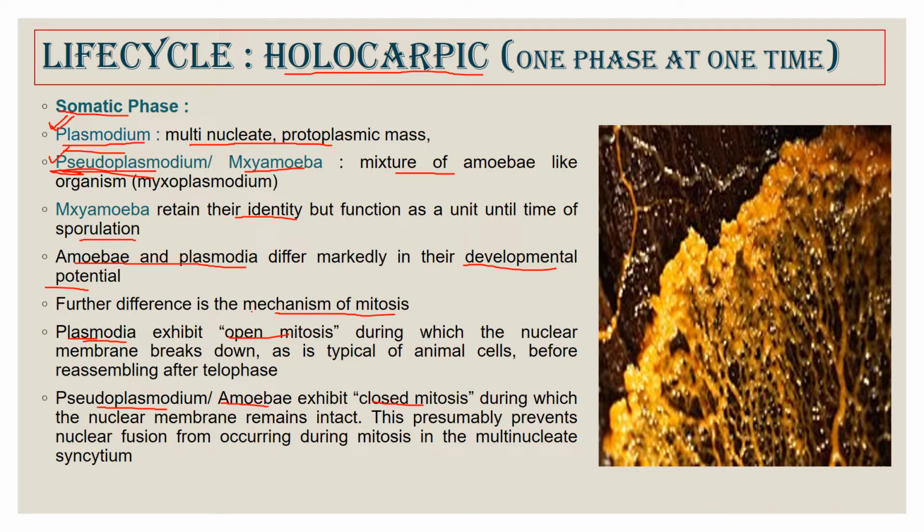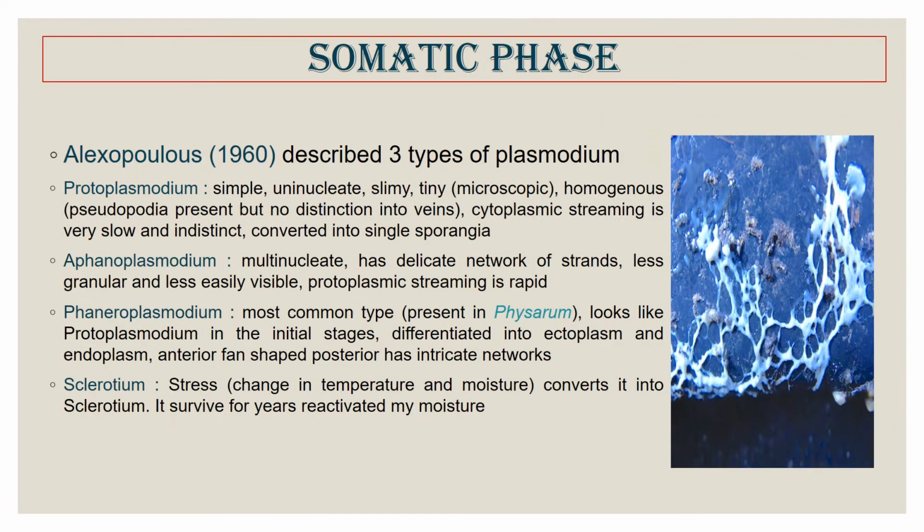And this intactness of the nuclear membrane, the sole purpose of this closed mitosis, is to protect the identity of the nucleus in the pseudoplasmodium. So, in the somatic phase, we see the plasmodium. It is of two types. One is the pseudoplasmodium and another is the plasmodium, depending upon its ploidy level.